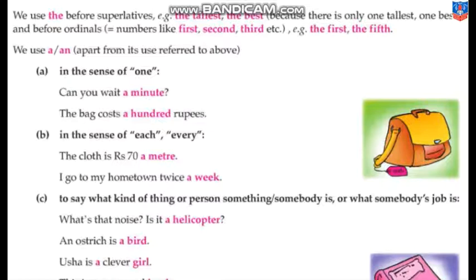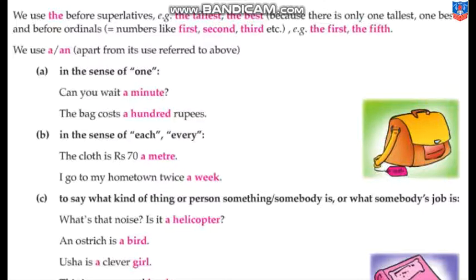We use a or an apart from its use referred to above, in the sense of one. The bag costs 100 rupees. When we are talking about anything which is only one, we use a before that. Even though 100 is more than one, we are talking about one note. Next is in the sense of each and every. The cloth is 70 rupees a meter. I go to my hometown twice a week.